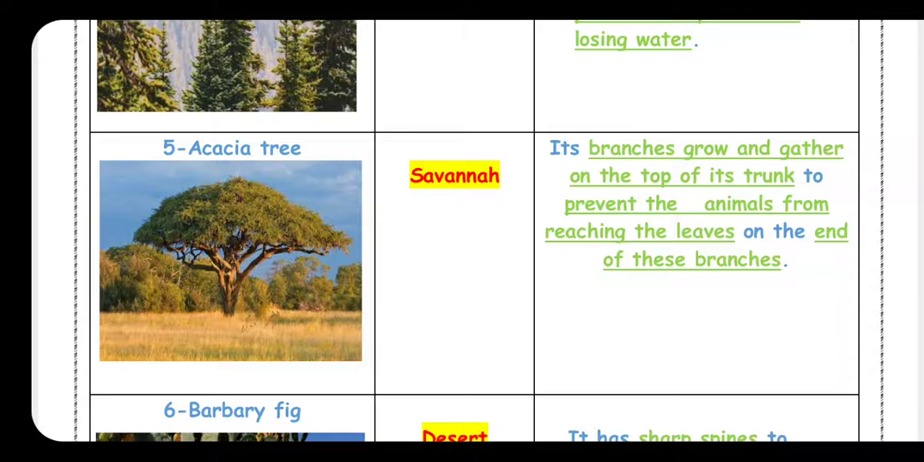It lives in the savanna forest, and its branches grow and gather together. What is the meaning of gather? Collected together on the top of the trunk. Why? To prevent the animals from reaching the leaves on the top, at the end of the branches. So the branches grow collected together to prevent the animals from eating the leaves of the plant.